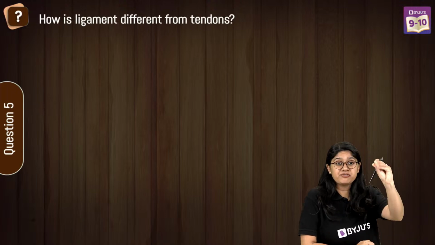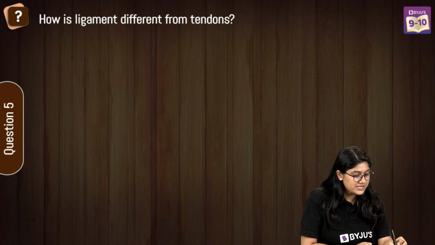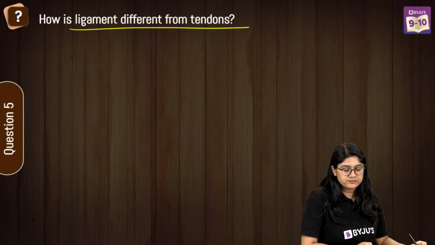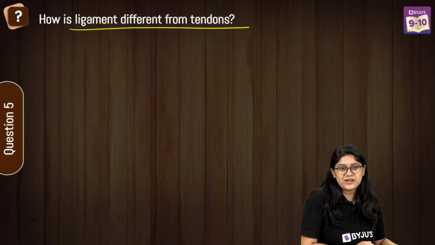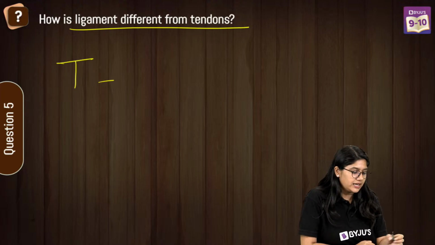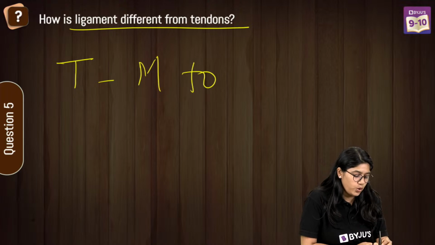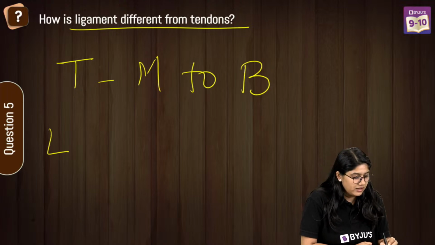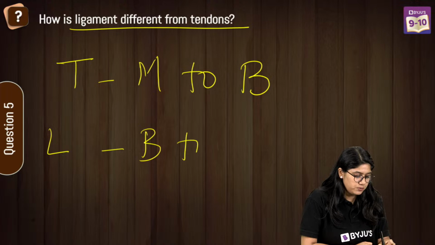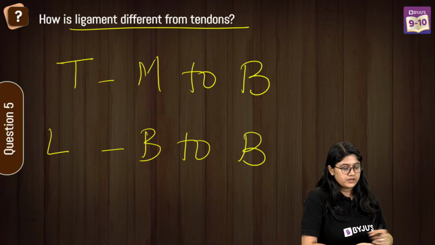Next question, everyone. Question number 5. Quickly. How is ligament different from tendons? Easy question, right? Tendon connects muscle to bone, and ligament connects bone to bone.